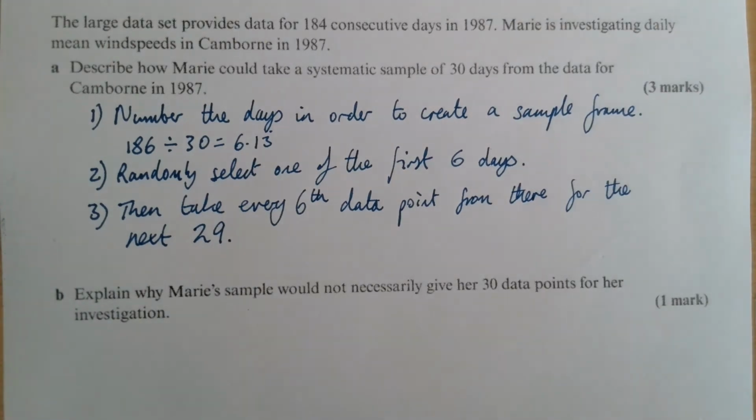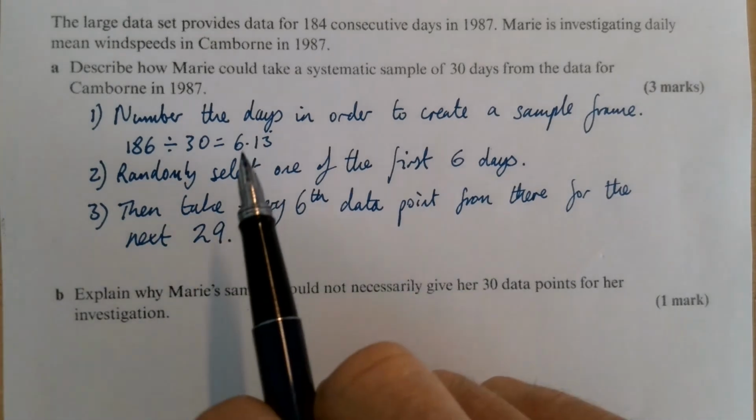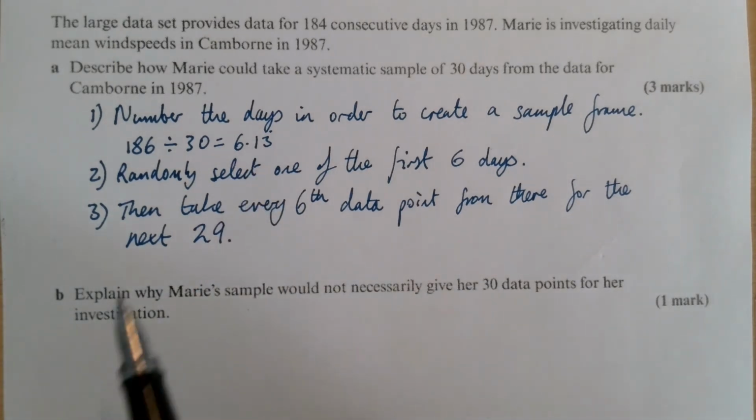186 divided by 30 is just over 6. So you randomly select one of the first 6 days and then take every 6th data point from there for the next 29. You don't have to say for the next 29, but I just put that in just in case you ended up with 31 because there's slightly more than 180. Right.